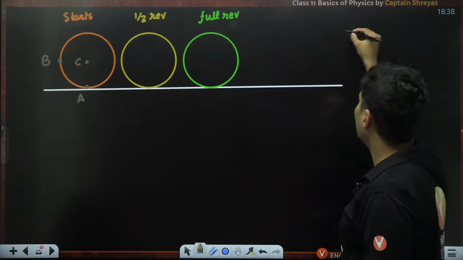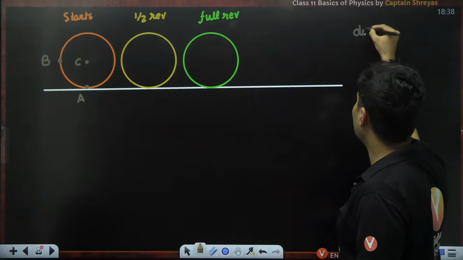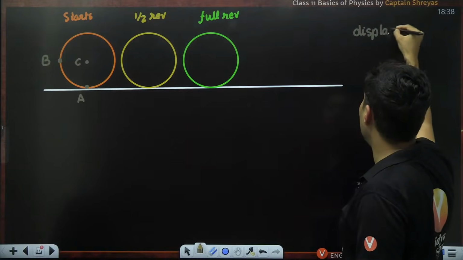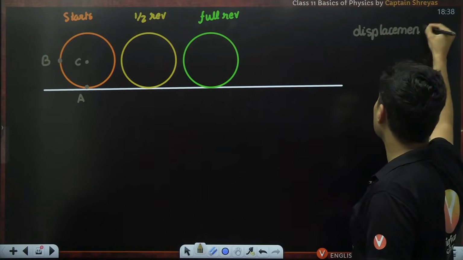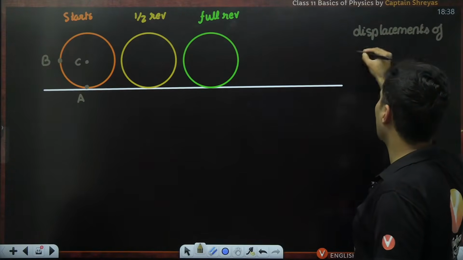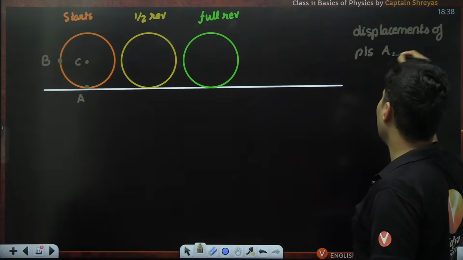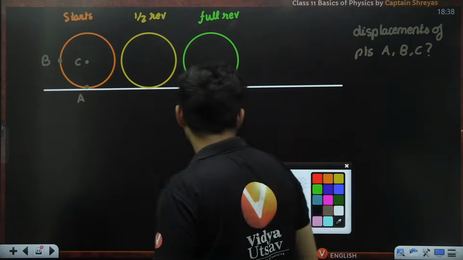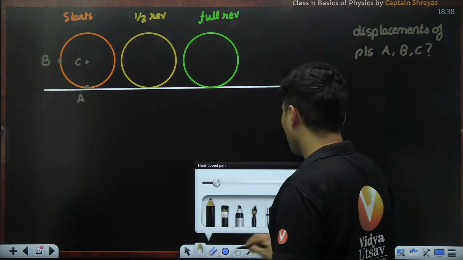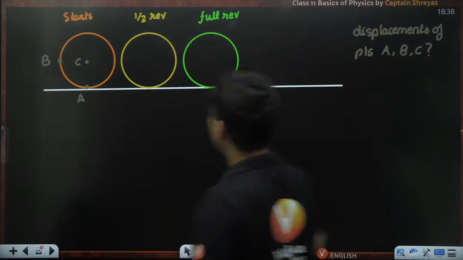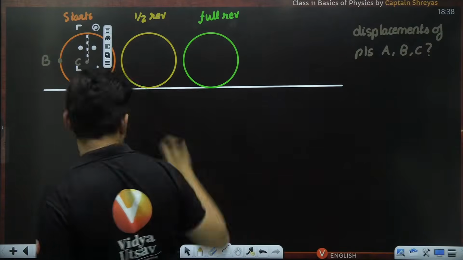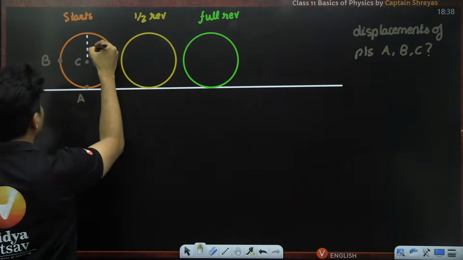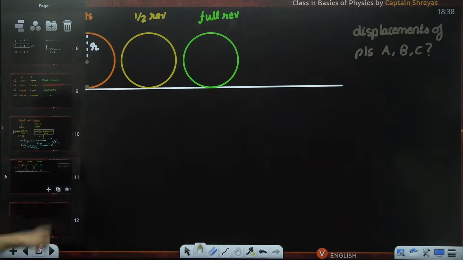All I want you to tell me is how much is the displacement of the points A, B, and C separately, given that the radius of the circle is R. The radius of the circle is basically some R that is given to you.